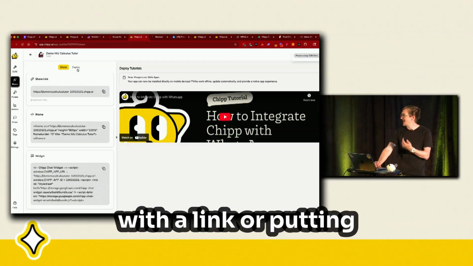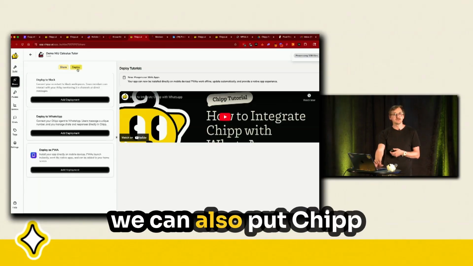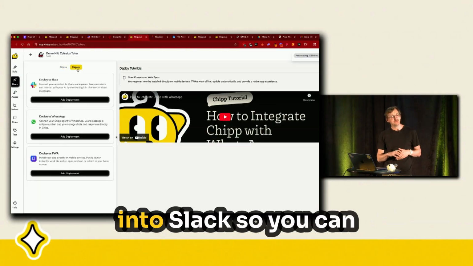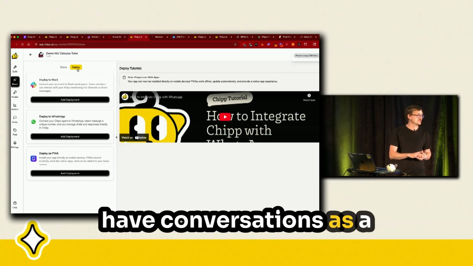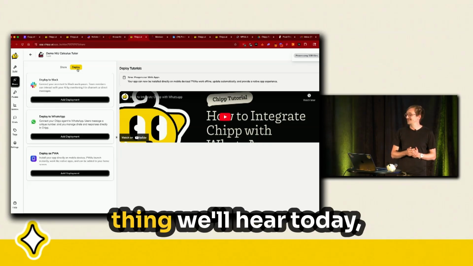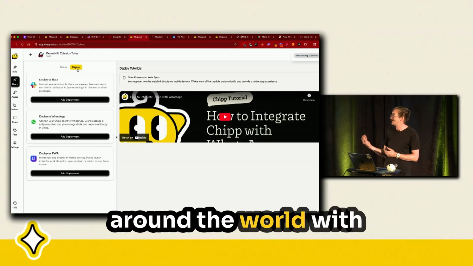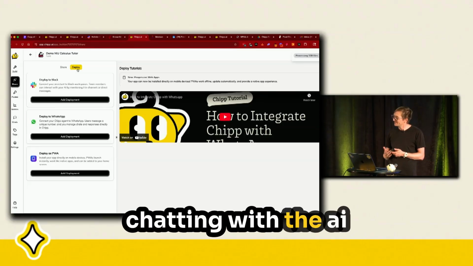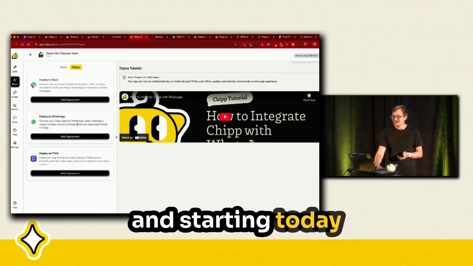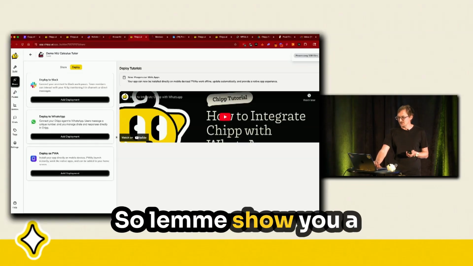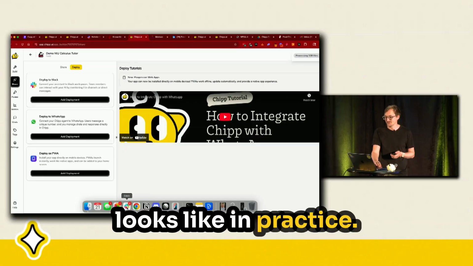Now, it's not just chatting with a link or putting Chipp somewhere, but we can also put Chipp into other software. So we can deploy Chipp into Slack so you can have conversations as a team with an AI agent. Also with WhatsApp, you can do the same thing. We'll hear today people using WhatsApp around the world with Chipp embedded. And so on the WhatsApp channel, you're actually chatting with the AI. And starting today, we have the ability to deploy as what's called a progressive web app. So let me show you a little bit what this actually looks like in practice.